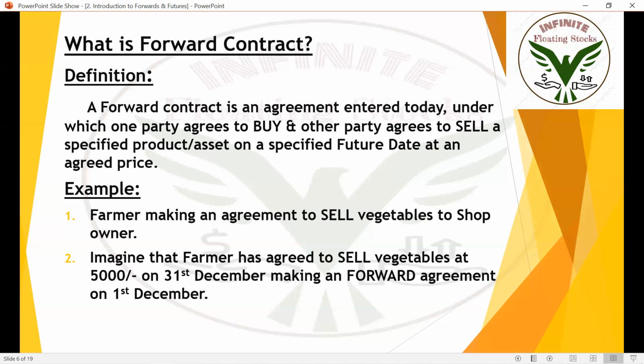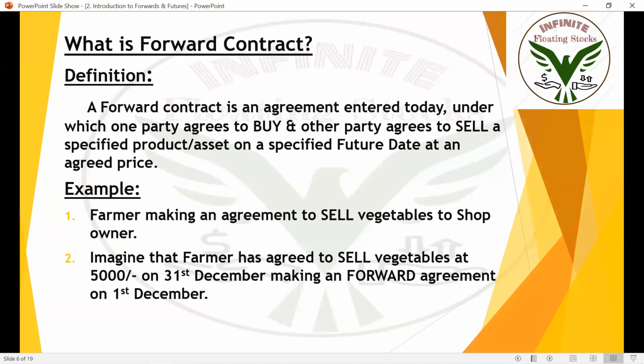Now let's understand this definition in parts. A forward contract is an agreement signed today, under which one party agrees to buy and the other party agrees to sell. Imagine it's a contract between you and your friend. You both are agreeing on something.